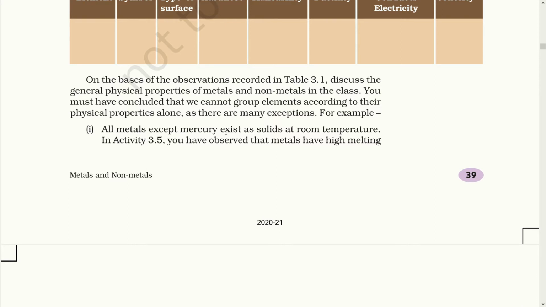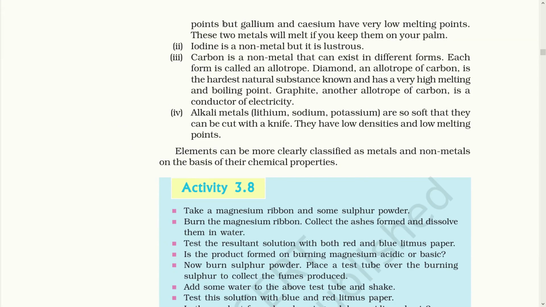All metals except mercury exist as solid at room temperature. In activity 3.5, you have observed that metals have high melting points, but gallium and cesium have very low melting points. These two metals will melt if you keep them on your palm. Iodine, which is a non-metal, is lustrous just like metal.